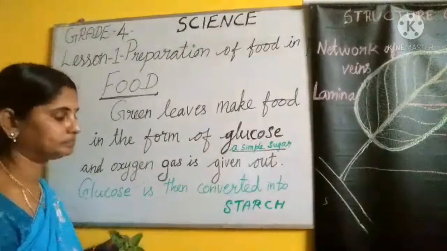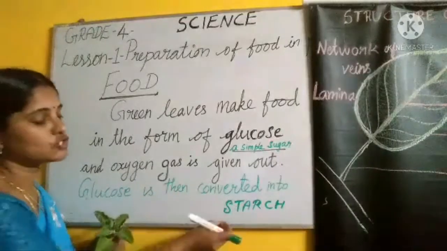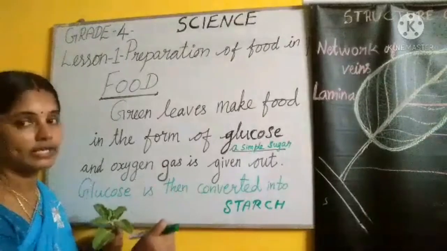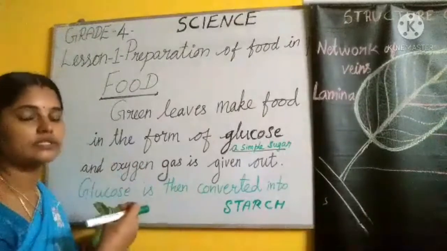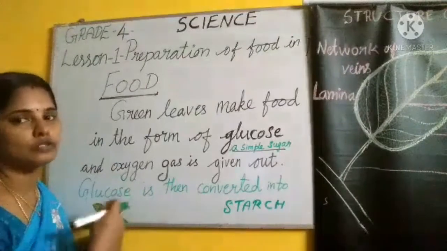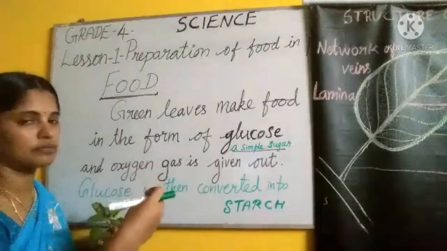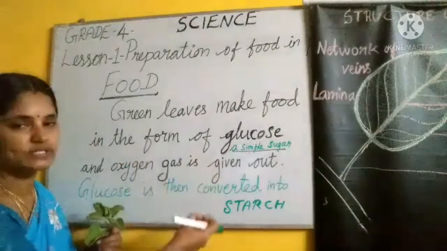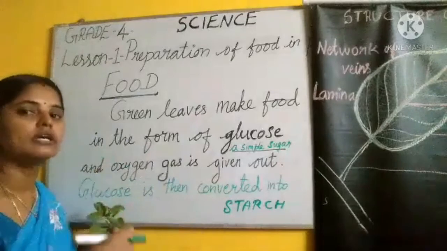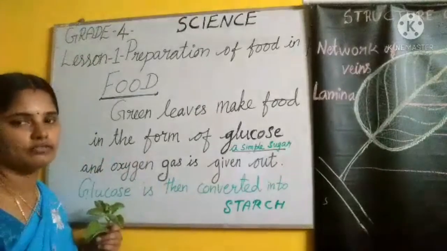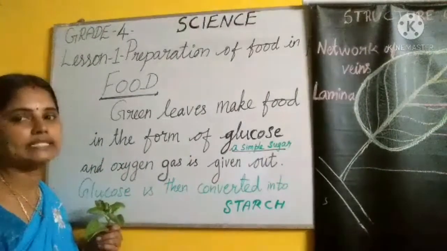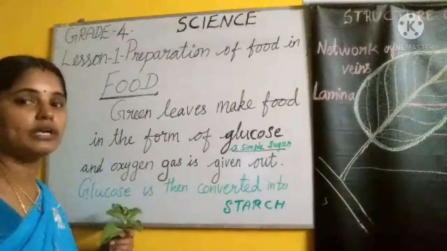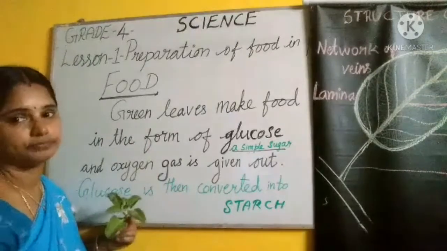Are you clear, children? So all these new terminologies you have to learn properly. Every time I am saying, you have to pronounce them frequently. So what are all these new terminologies we are coming across? Chlorophyll, photosynthesis, glucose, starch. You have to say the words and repeatedly practice the spelling. Clear, children?